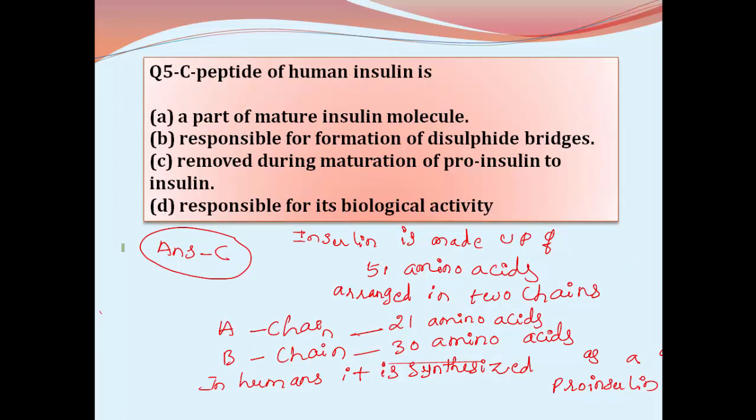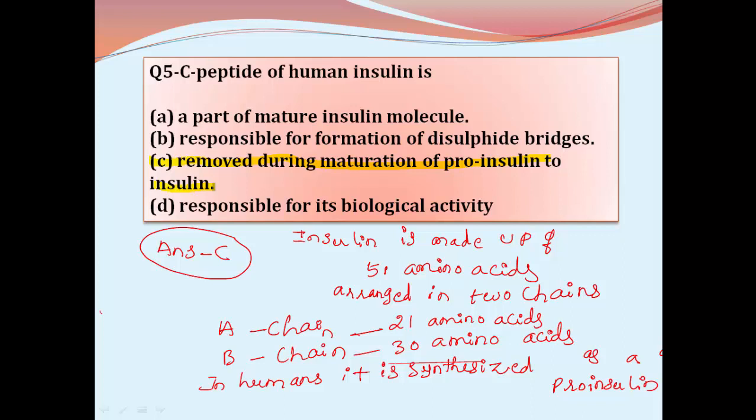C peptide of human insulin. It is a part of mature insulin molecule responsible for the formation of disulfide bridges, removed during maturation of proinsulin to insulin, and responsible for its biological activity. So answer, C peptide of human insulin is removed during maturation of proinsulin into insulin.